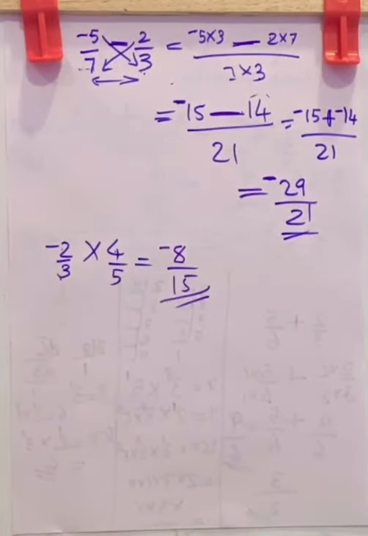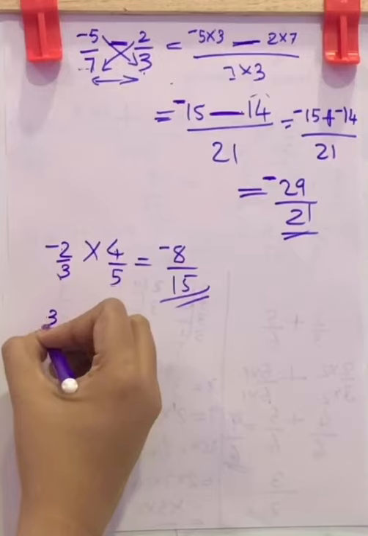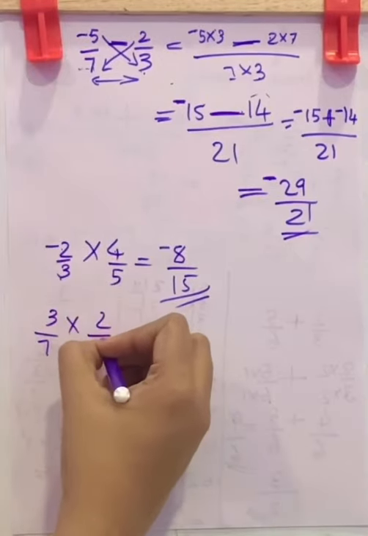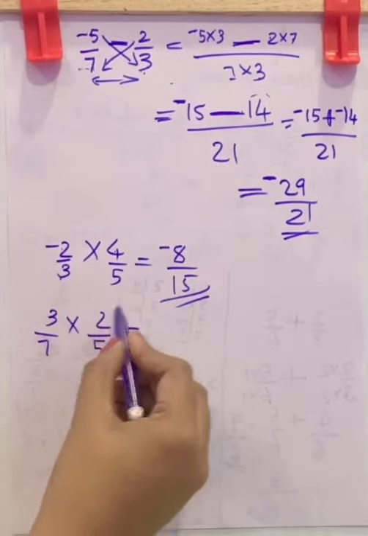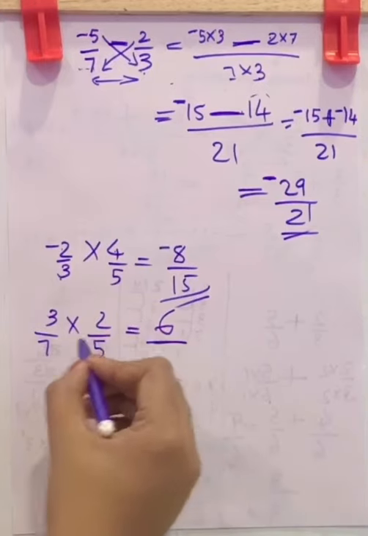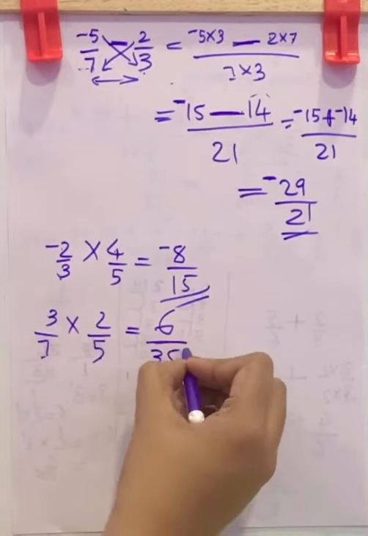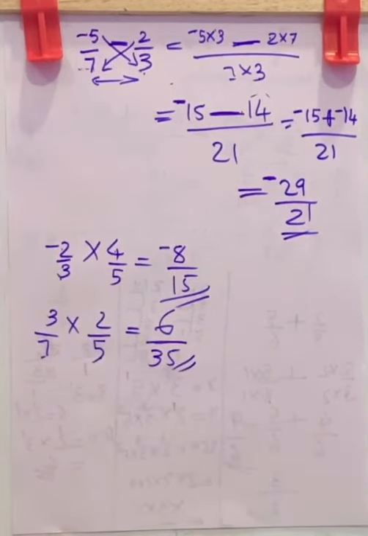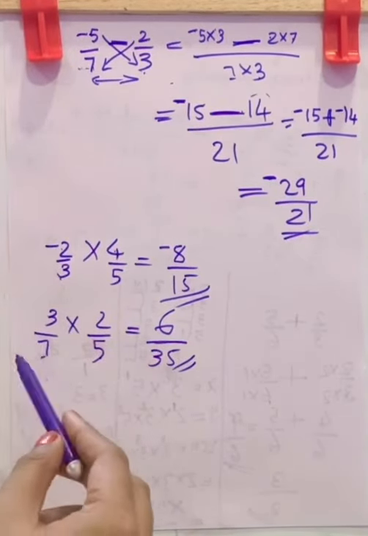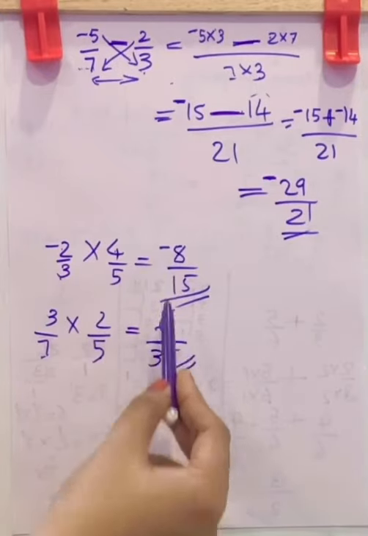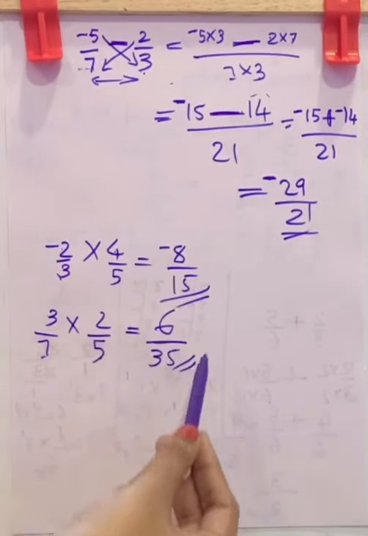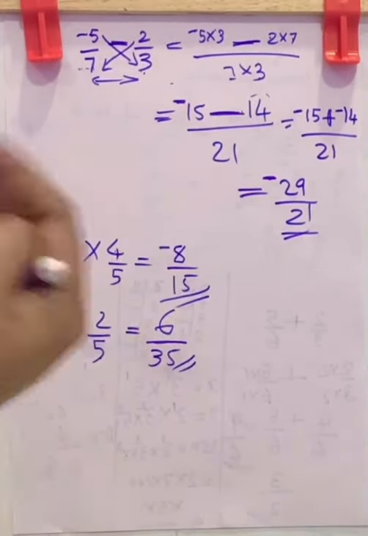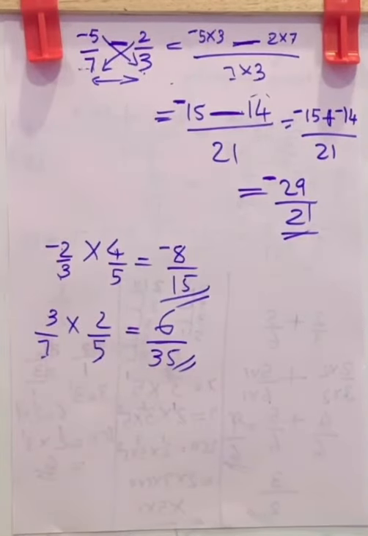This is the result. Now what about 3 by 7 into 2 by 5? 3 2s are 6 by 7 5s are 35. This is the result. So you can see for any rational numbers A and B that the product, that is A into B, is also a rational number. So it is closed under multiplication also. What about division?